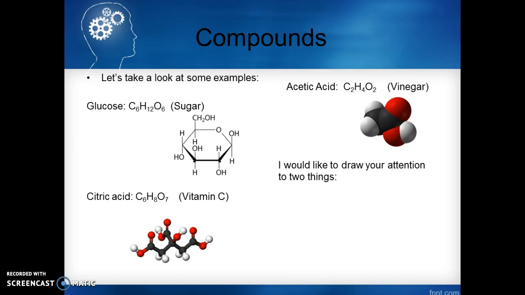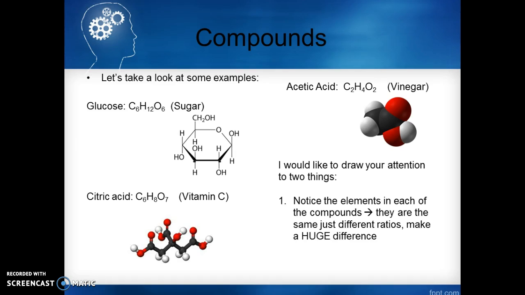Okay, I'd like to draw your attention to two things with these three examples. The first one is notice the elements in each of the compounds are the same, C's, H's, and O's. They're just in different ratios. So here we've got, if we look here, both 6 carbons. This has 12 hydrogens, this only has 8. This has 6 oxygens, this has 1 more at 7, but 2 completely different compounds. Sugar, sweet, vitamin C, tart, right? And acetic acid, again, carbon, hydrogen, oxygen, but in different ratios makes a completely different compound.